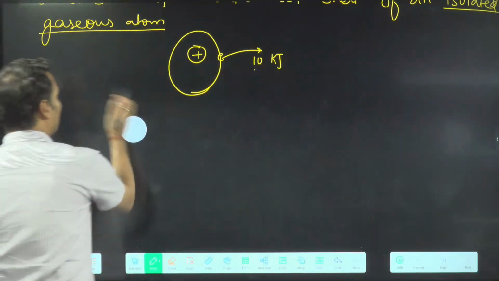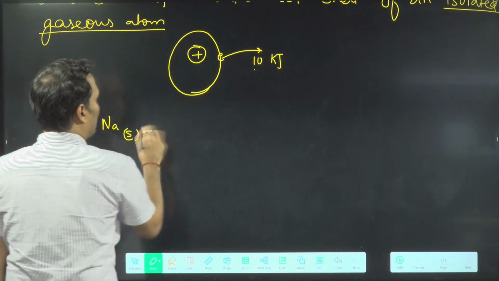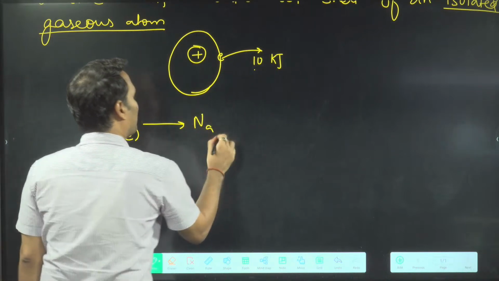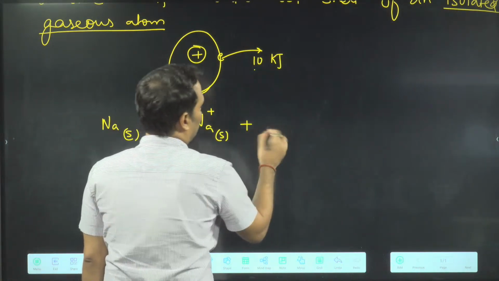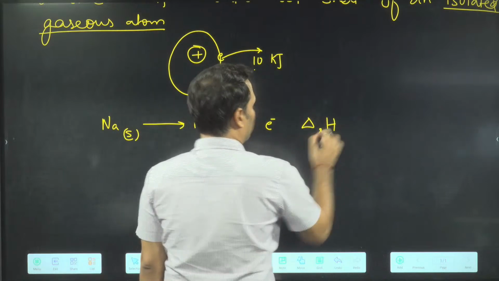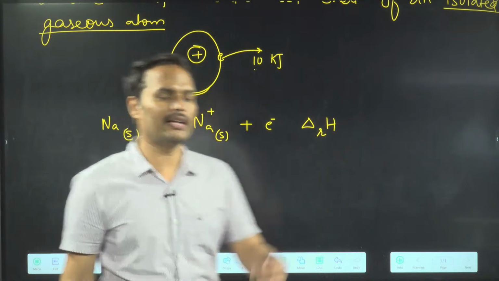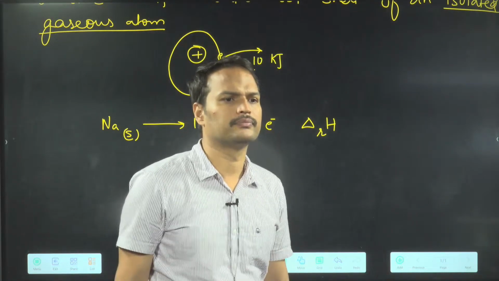So see how they will ask you the question. They will ask a question like this. They will give you an equation कि अरे Na solid is there and I will remove one electron from Na solid and I will get ion. ठीक है, very good, electron. So you know delta HR or H naught R. Delta HR is what? Enthalpy change for the reaction. ठीक है ना?